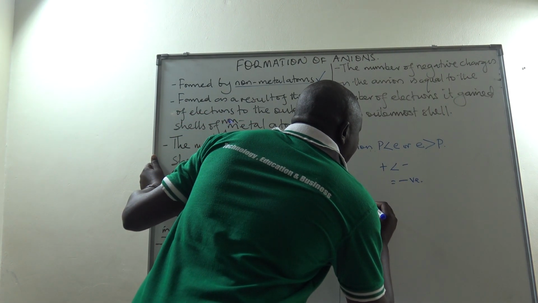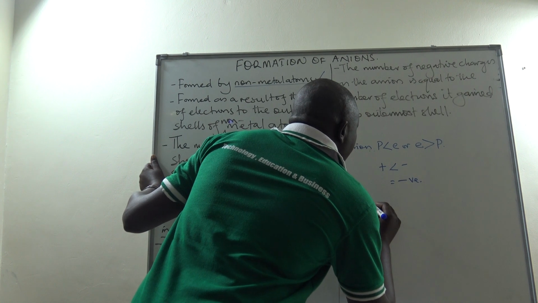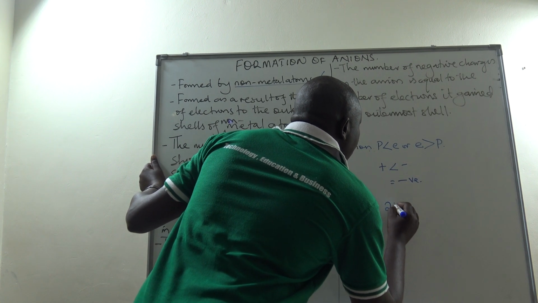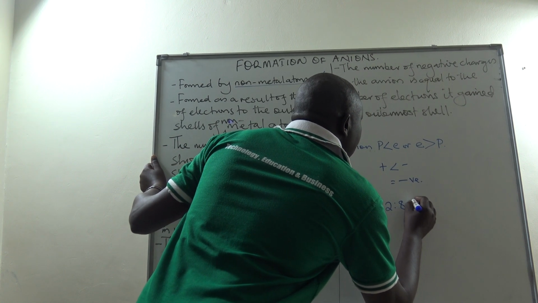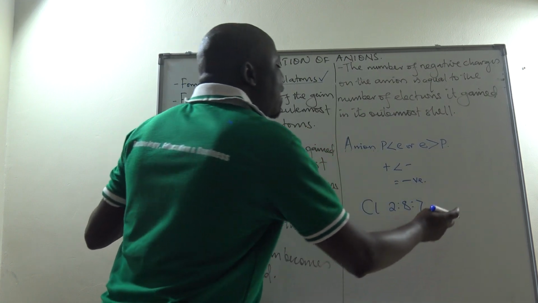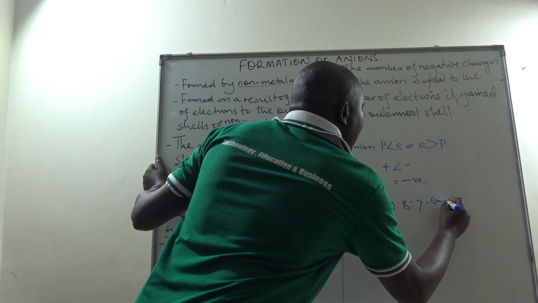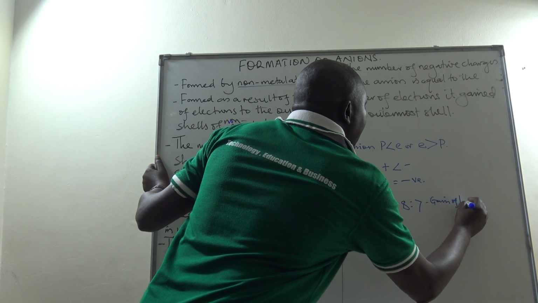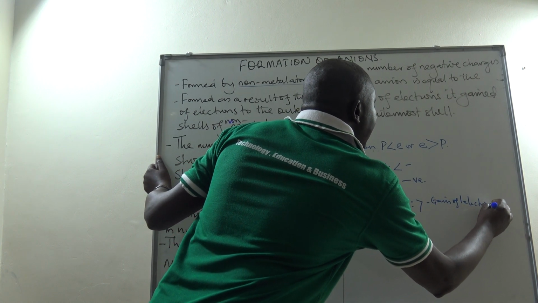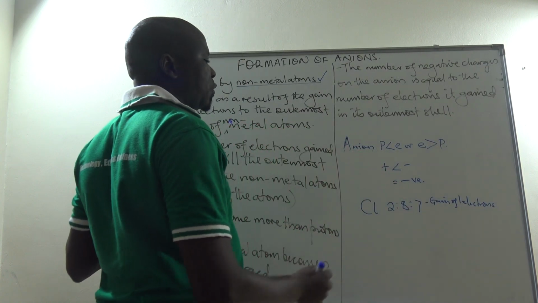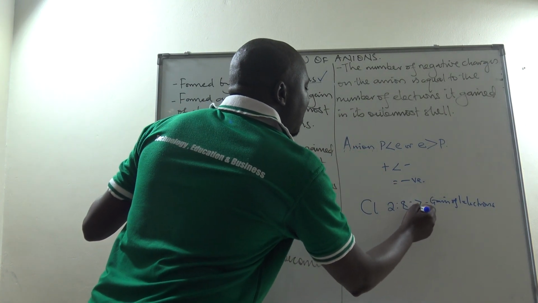I have a non-metal element called chlorine with electronic configuration 2, 8, 7. So the gain of one electron is a simpler process as compared to the loss of all these 7 electrons.